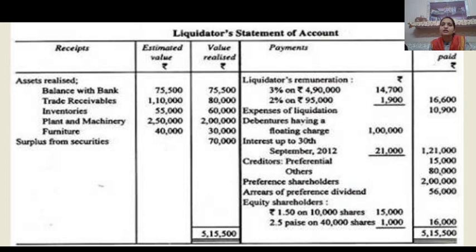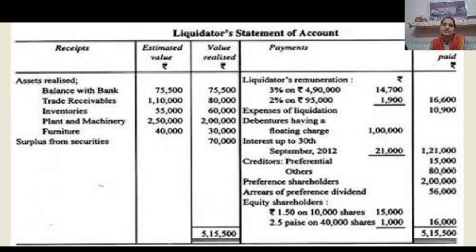Then we make a payment to the debenture holders having a floating charge along with their interest. If there is interest due on debentures, you have to pay it along with the debenture payment. Then creditors' payment. We have two types of creditors: one is the preferential creditors and the other is the unsecured creditors. The first priority is given to the preferential creditors. Preferential creditors are those creditors which have priority, like taxes and excise duties. So these are known as preferential creditors. First make a payment to preferential creditors and then to the unsecured creditors.